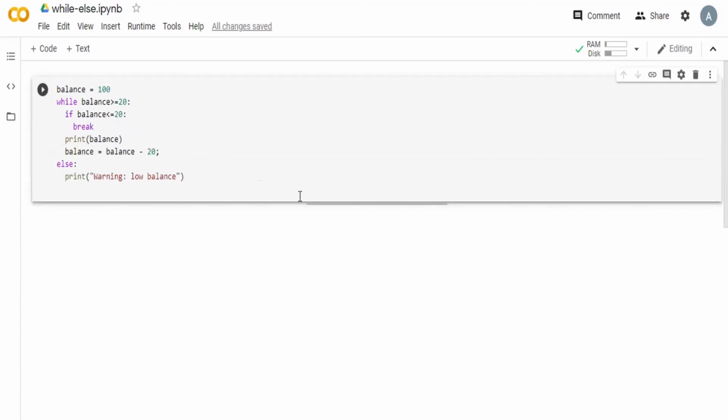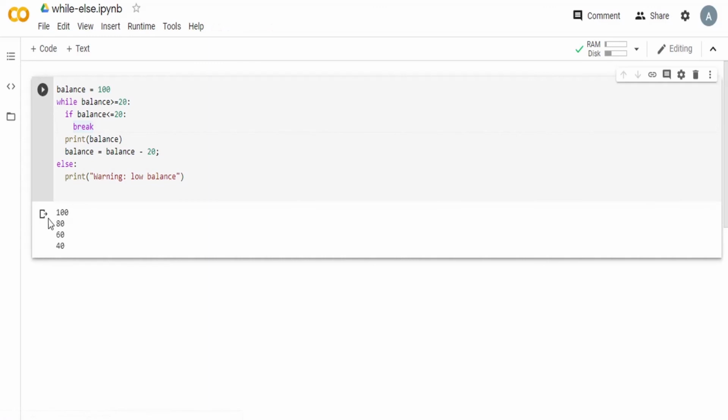Now in the case that there's a break statement and we have a balance of 100, now we put in more money. So here let's see what happens. Here we're making a check that if the balance goes less than or equal to 20, we'll just break at that point. So when we have a break, then the else part does not get executed, because break just makes you come out of the loop. It ends the loop abruptly and you don't get this else.